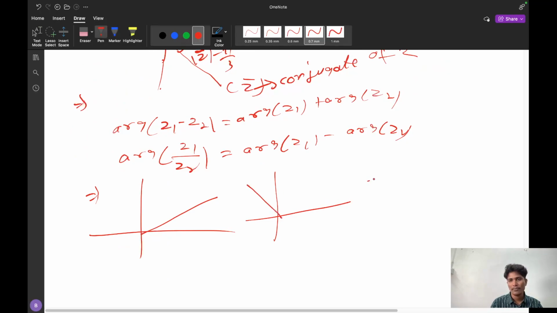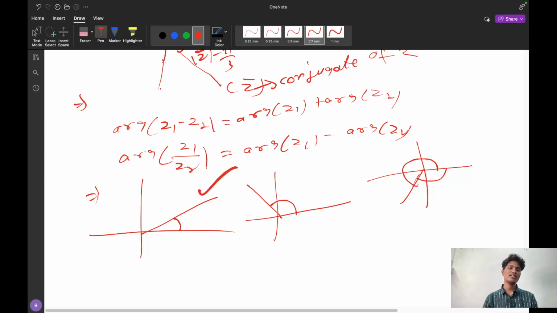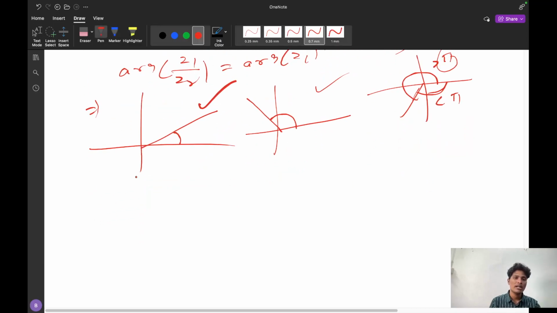But one most important thing I have forgotten. If this is a complex number, and this is a complex number, if you observe carefully, this can be a modulus. This is the argument, or this is the argument. It is true. But here it can be less than pi, or it can be greater than pi. Which do we have to accept, this angle or this angle? Both are arguments. But in arguments there are two types.